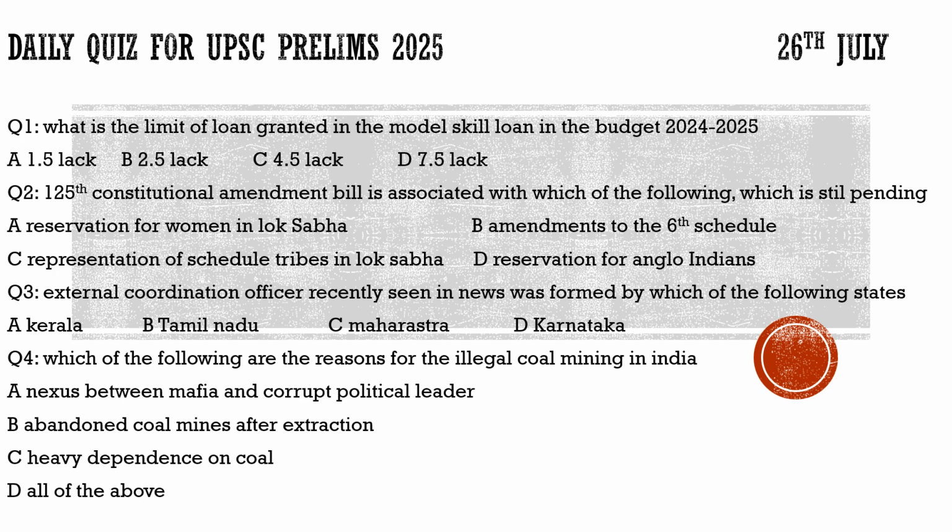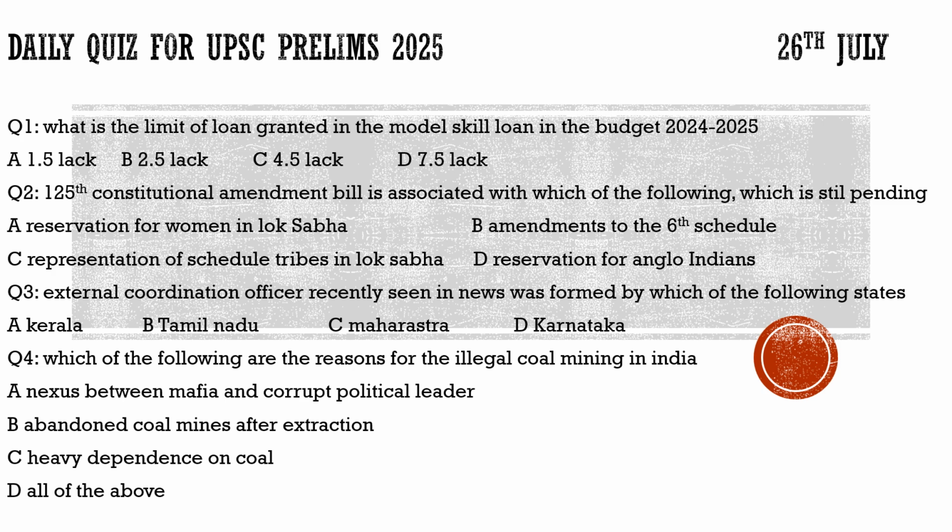Now coming to question number 2, it says the 125th Constitution Amendment Bill is associated with which of the following? This bill is still pending in the House. So what do you think this 125th Constitution Amendment Bill is associated with? We discussed it in detail in our daily current affairs. So let us see what the correct option would be.